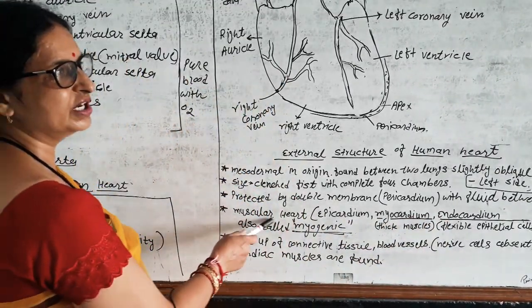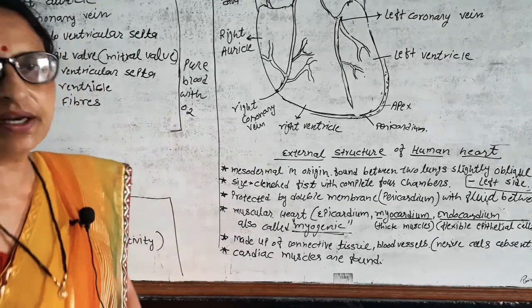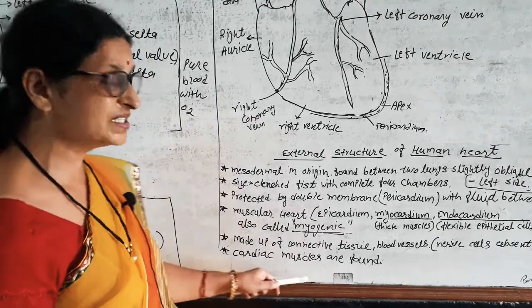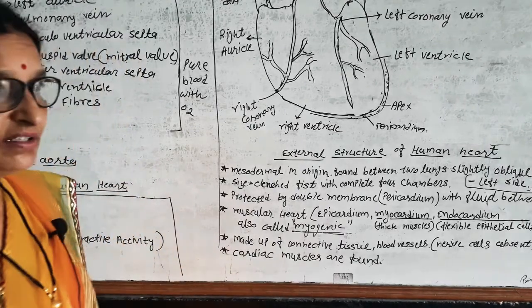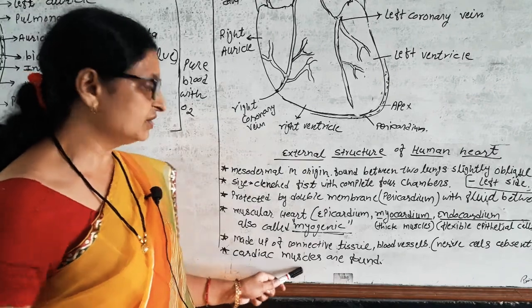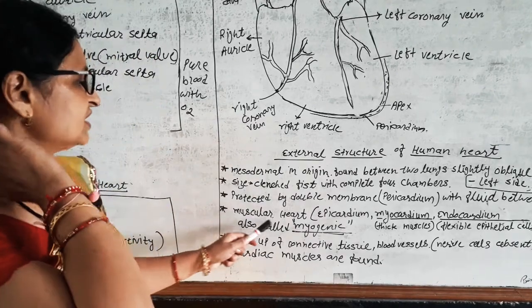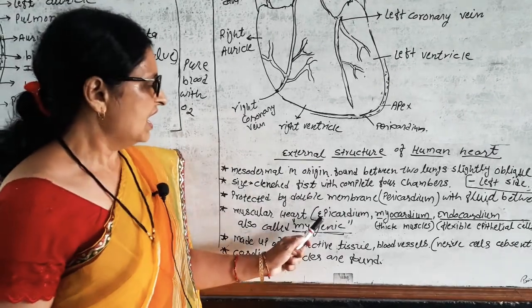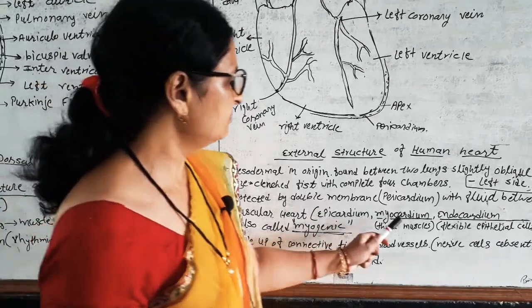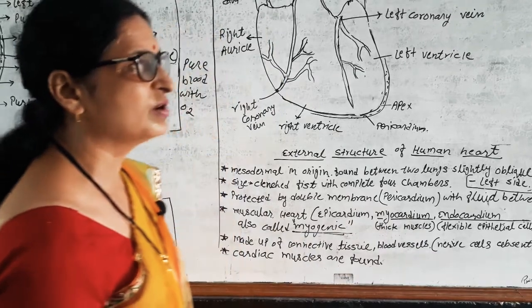Heart is a muscular structure. Our heart is made up of muscles, especially cardiac muscles. We know that in 11th class we have studied that heart contains only cardiac muscles. So heart has 3 layers: epicardium, myocardium and endocardium.